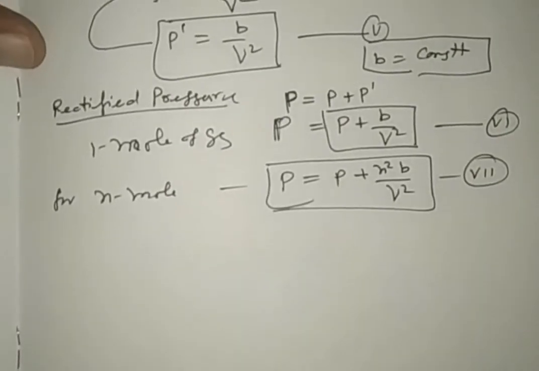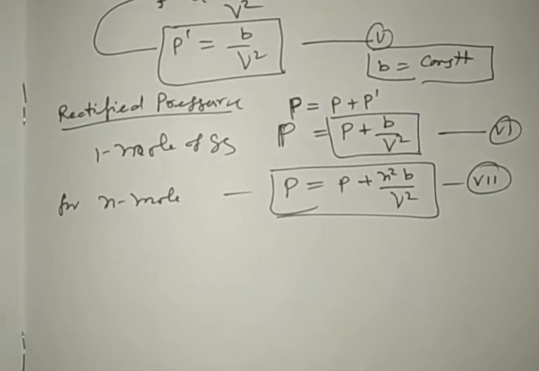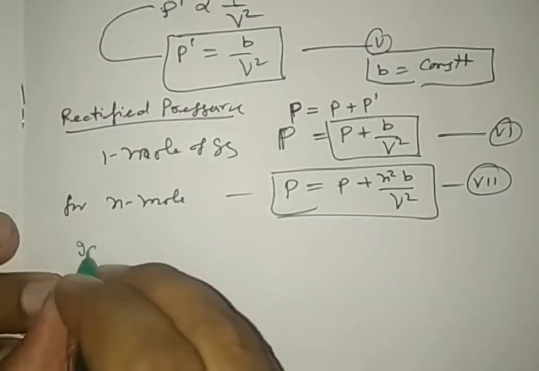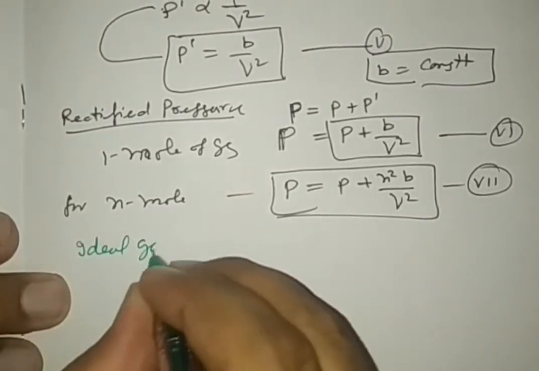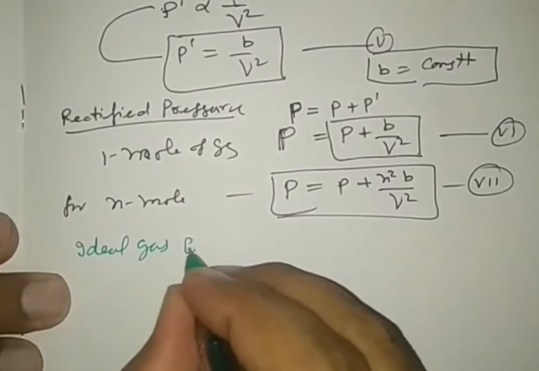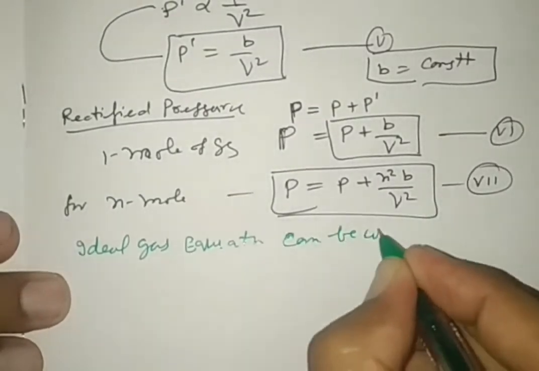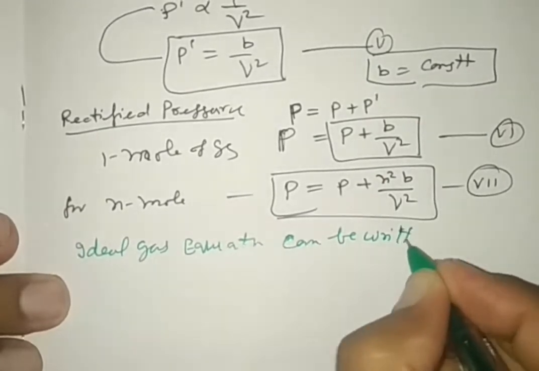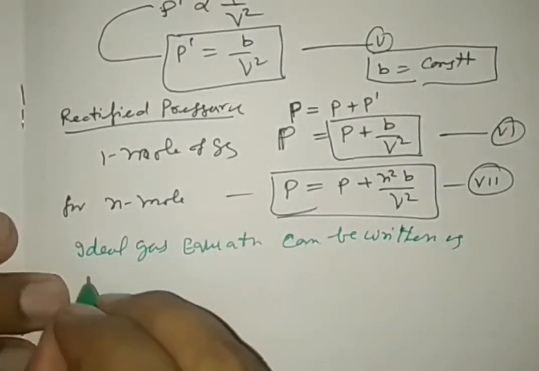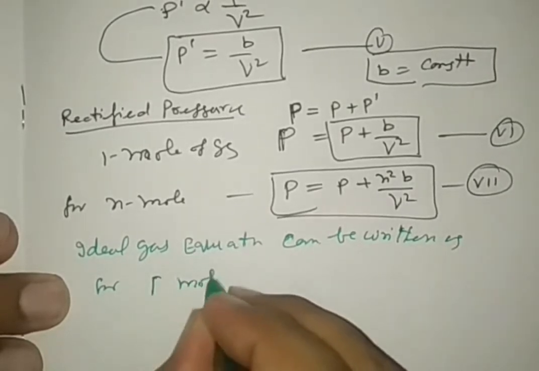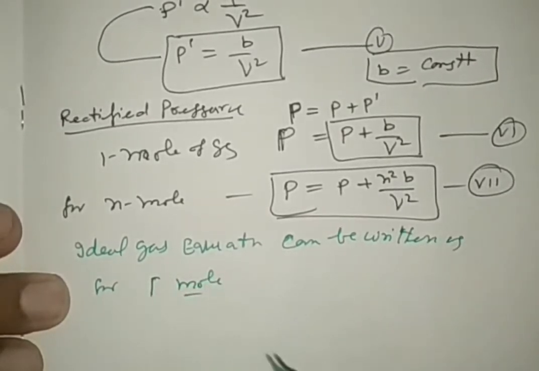So by considering both concepts, the ideal gas equation for 1 mole, PV equal to RT, can be written as follows.